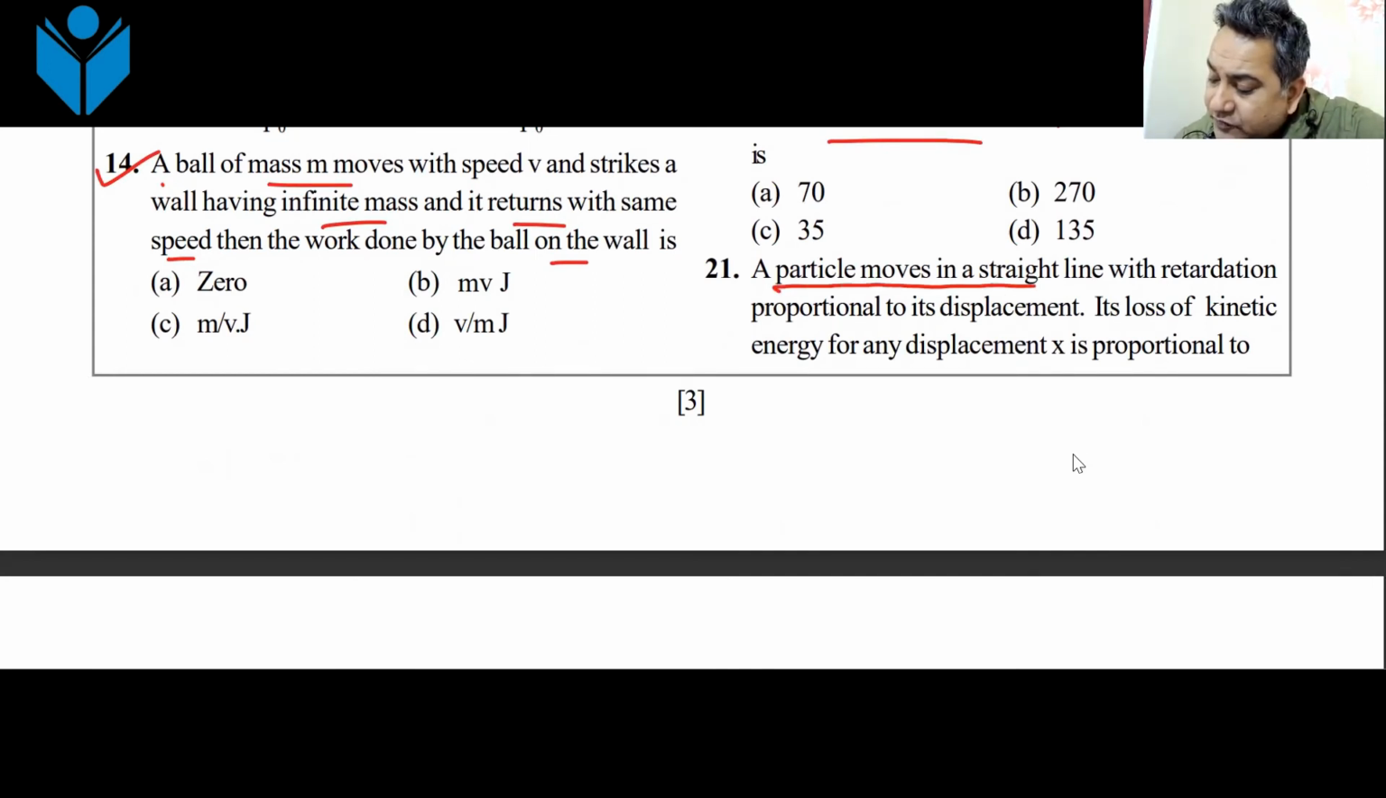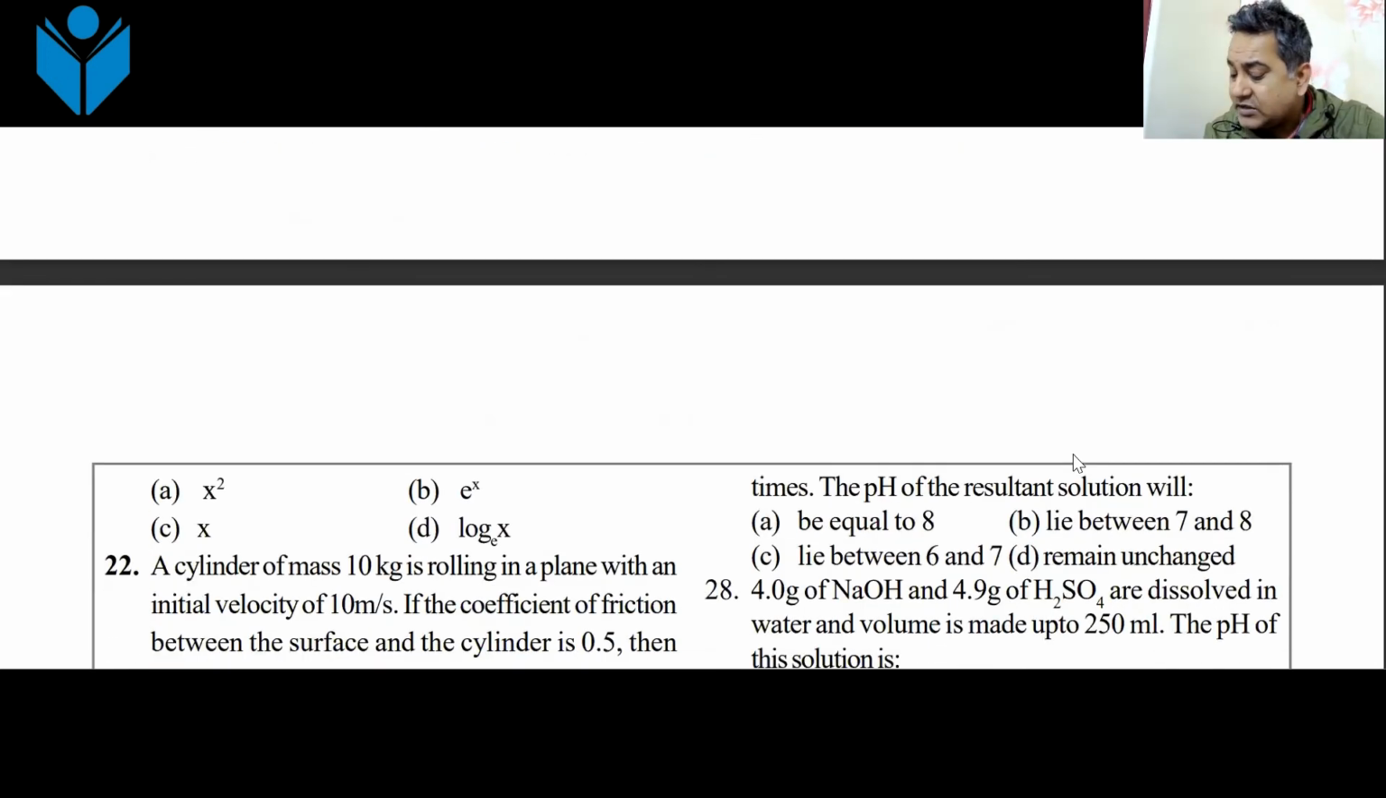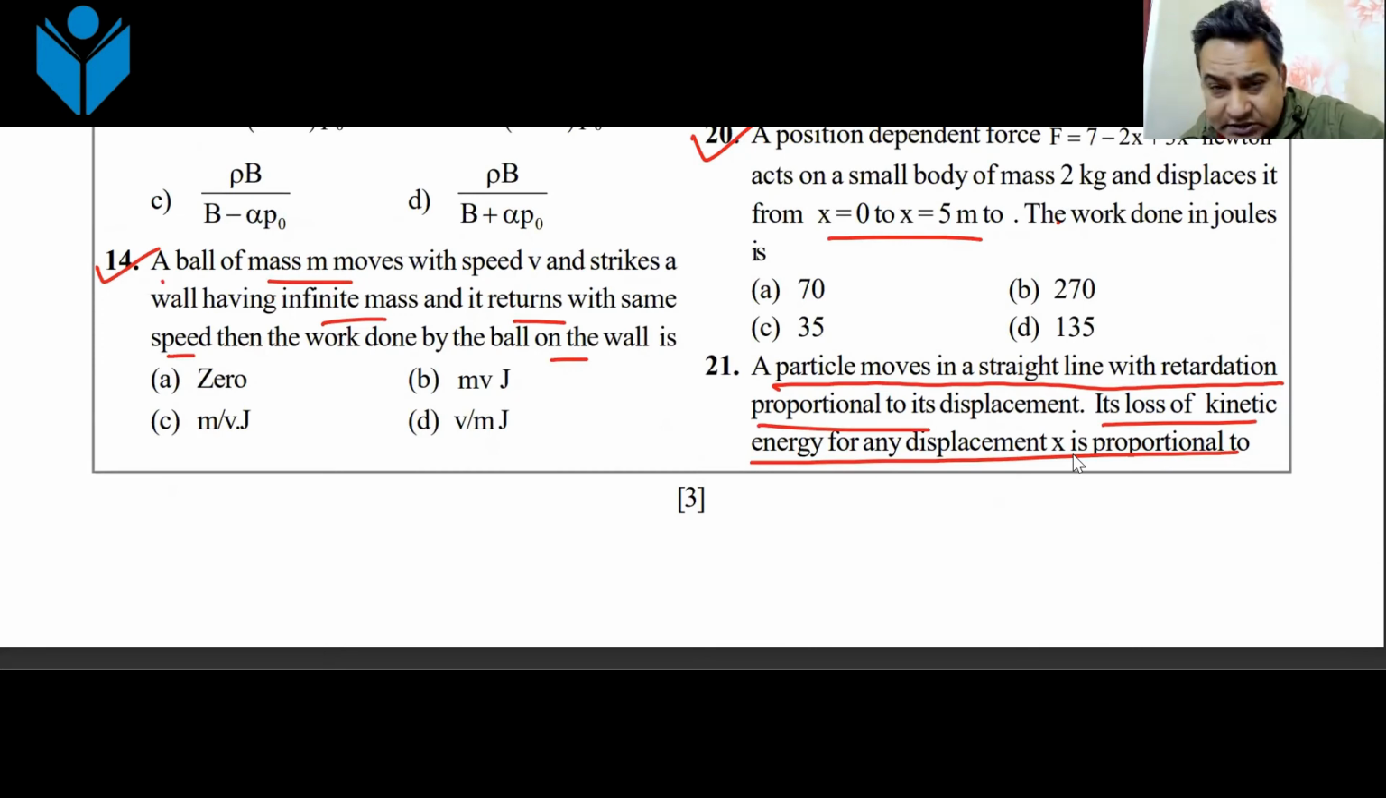A particle moves in a straight line with retardation proportional to displacement. What is the loss in kinetic energy? So how do you find the loss in kinetic energy? It is very simple. Retardation is given. So acceleration or retardation is equal to minus some constant into x. From there, you multiply it by m. Acceleration multiplied by m will give you force. Once you have the force in terms of x, to find out the work done, that work done is the change in kinetic energy, the work energy theorem.